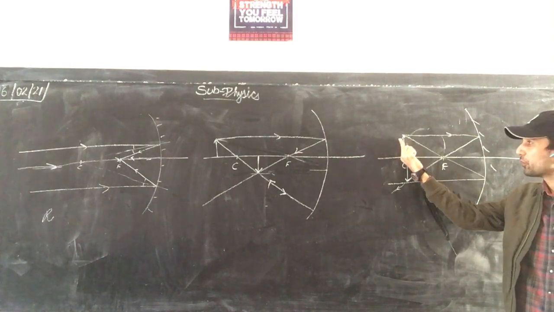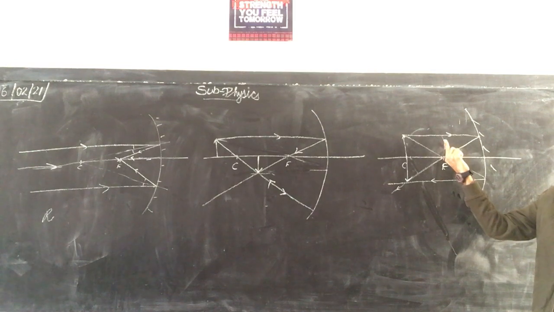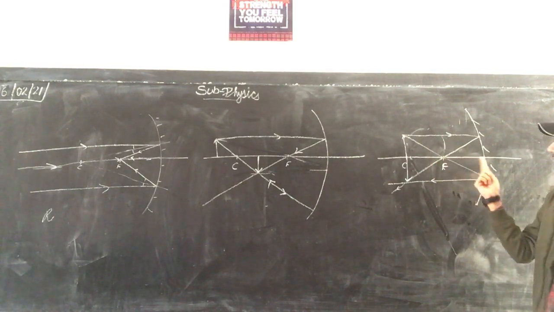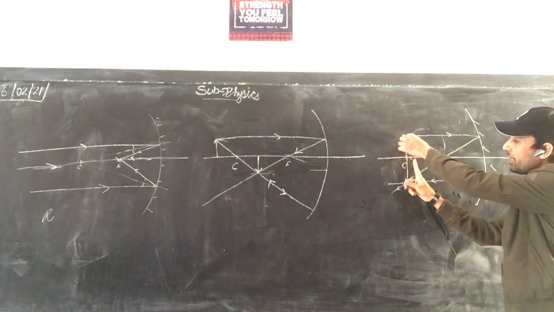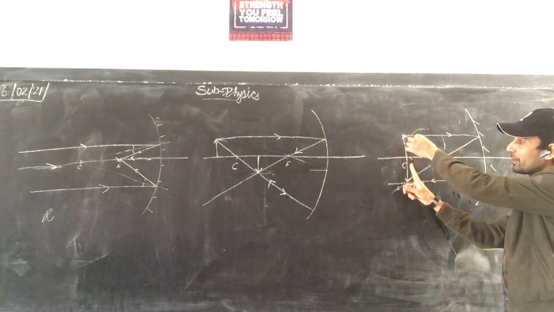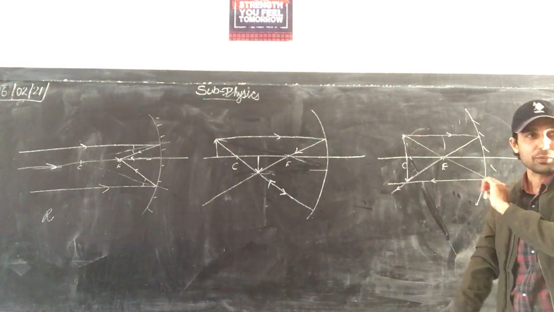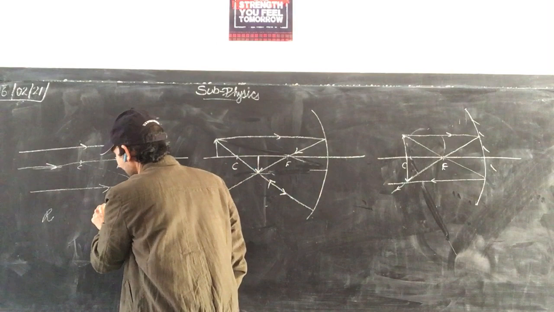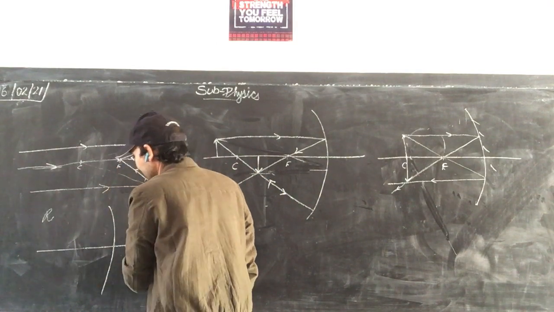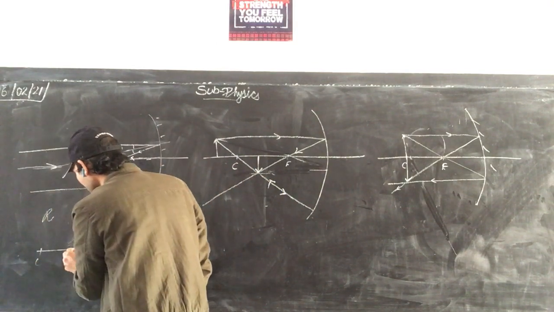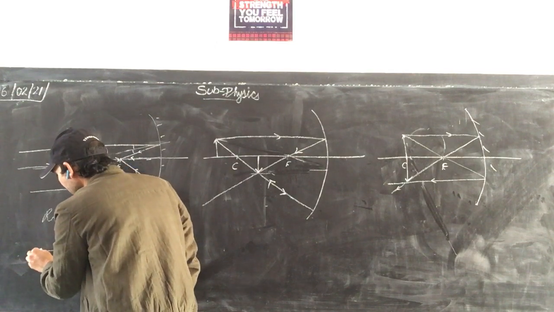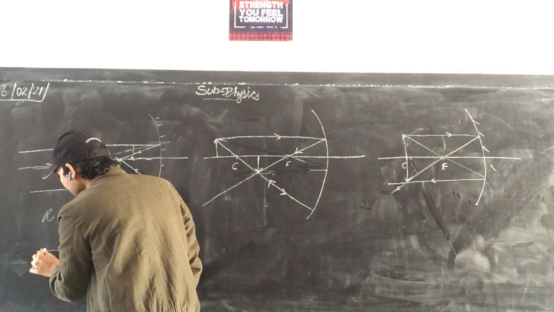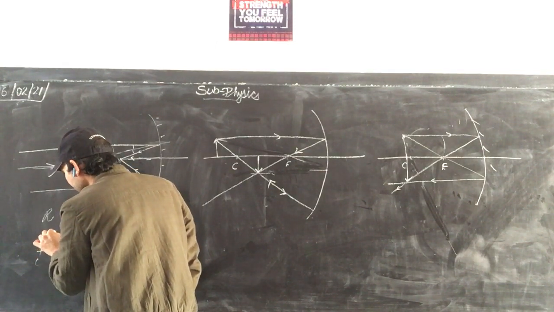Now further it moves towards focus. So again, clear out. Further it moves towards focus. What will happen? It will move away from the center of curvature. Center of curvature, focus. This time the image is somewhere here.